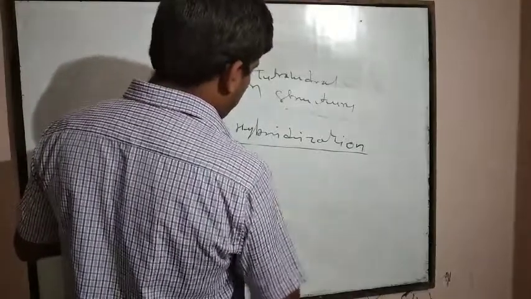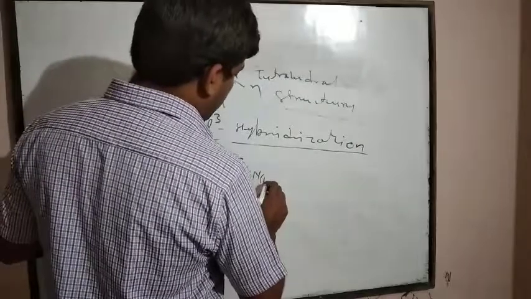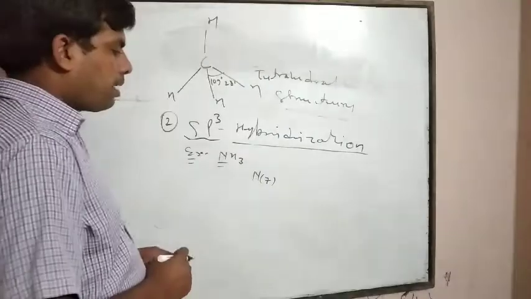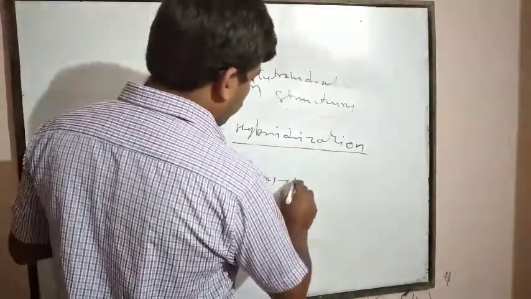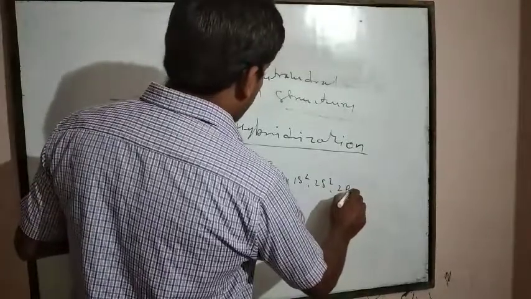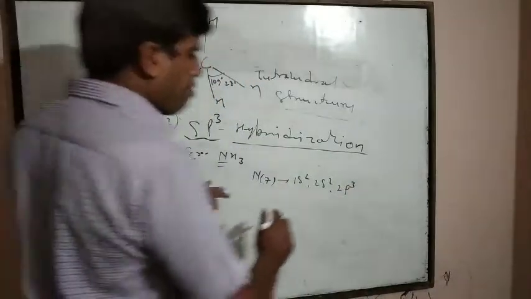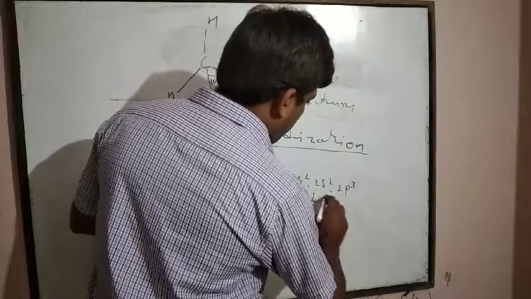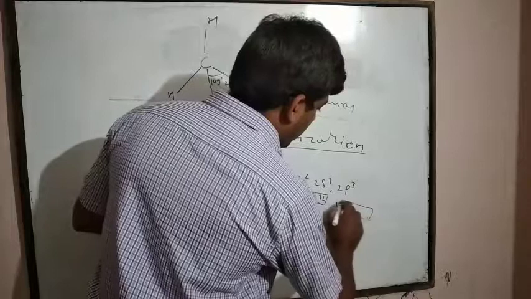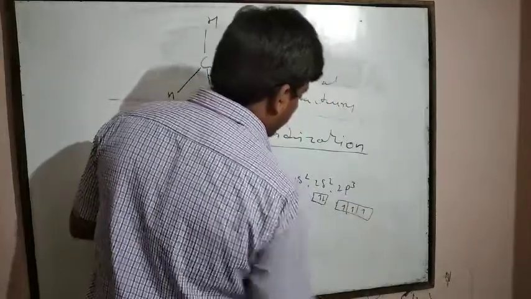Nitrogen has 7 electrons. The atomic number of nitrogen is 7. The electronic configuration is 1s2, 2s2, 2p3. Here 2 electrons are present in 2s, and in 2p each orbital has 1 electron.